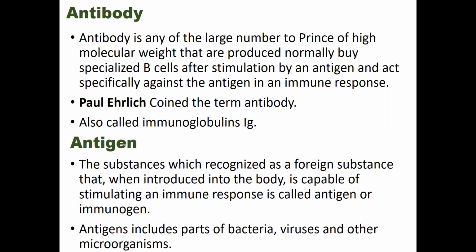Okay, so there are two types of antigens, one is exogenous antigen, another one is endogenous antigen. Here the exogenous antigens are antigens that have entered the body from the outside, for example by inhalation, by ingestion, or by injection. Such as bacteria, viruses, fungi, protozoa, helminths, foodstuffs, and pollens, all these things are the exogenous antigens.